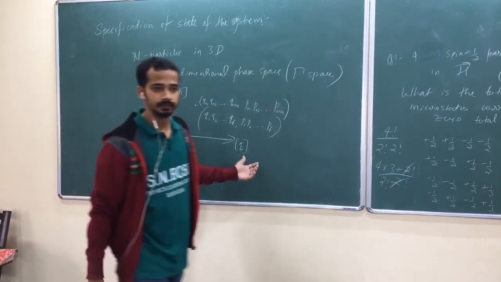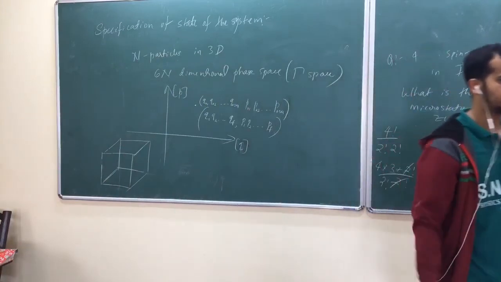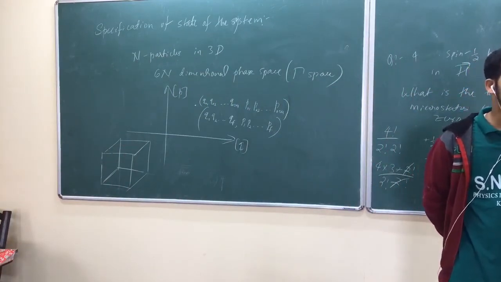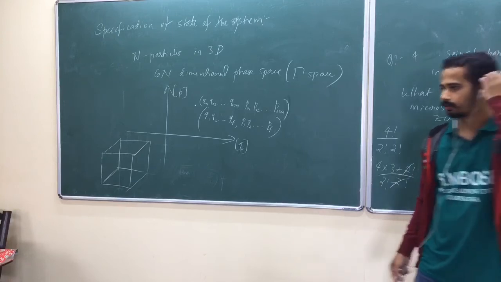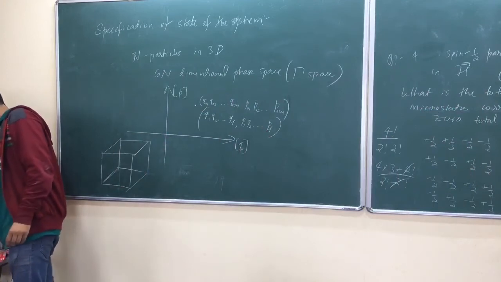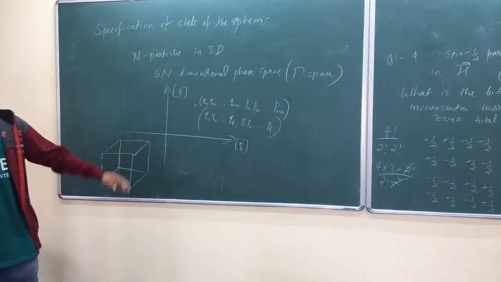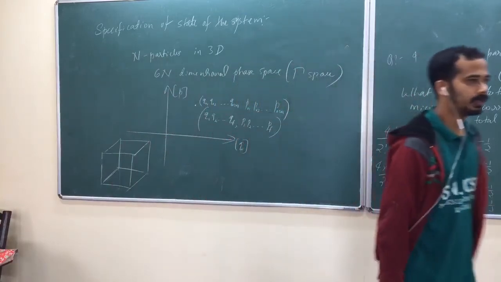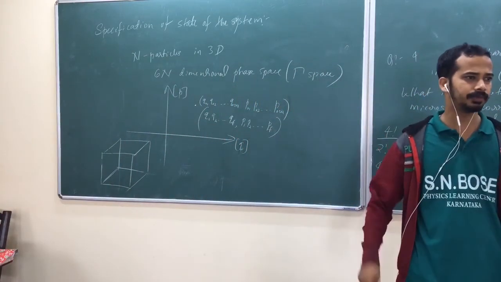How do you count that one now? Because even if you leave this for 1 second, it will attain a lot of phase points, isn't it? We call that a phase-space trajectory.